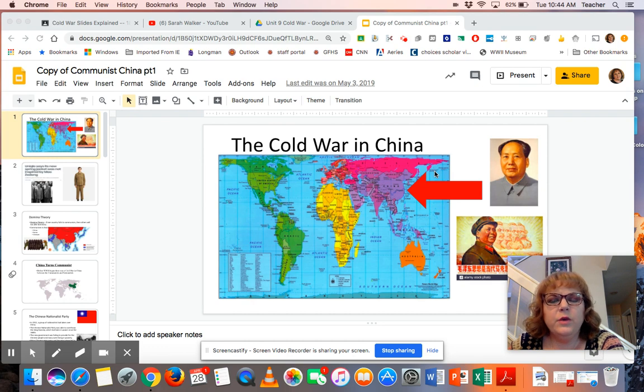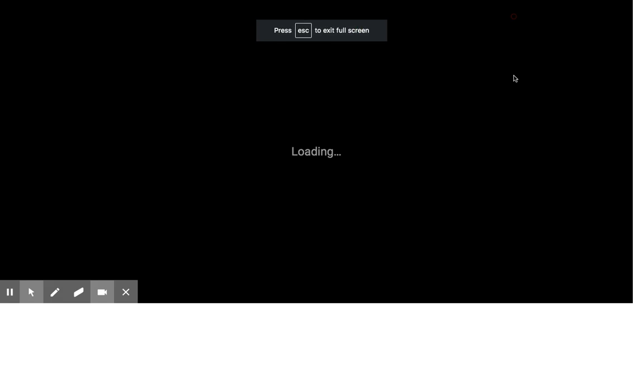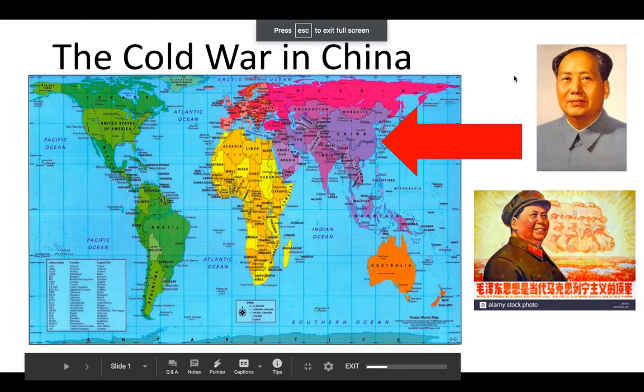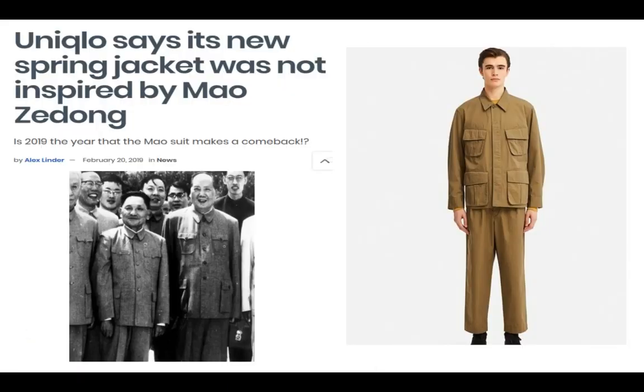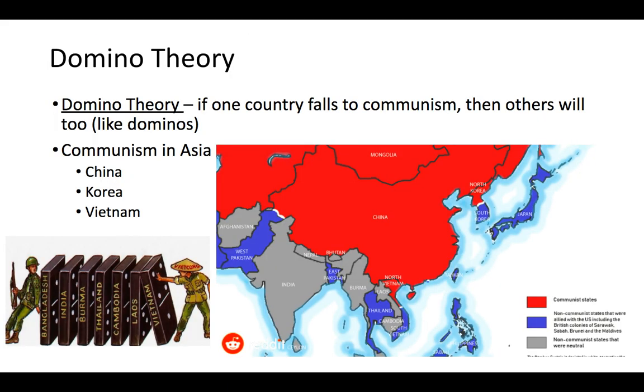Hi guys, what I wanted to show you today and go through is a little bit about the communist revolution in China. Following World War II, different ideas start developing in China with communism.